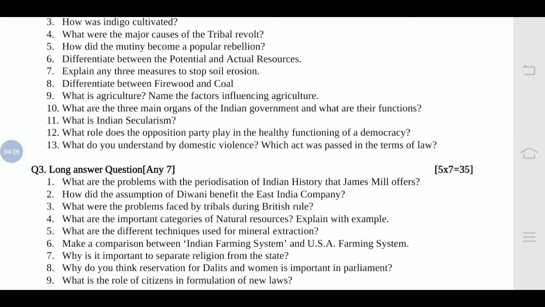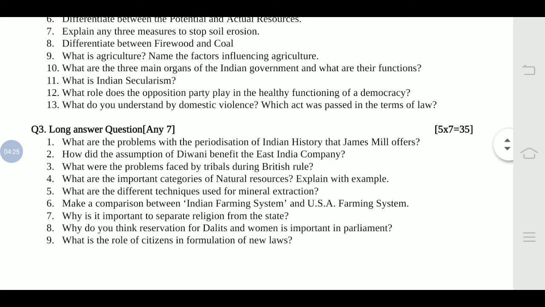Now see the 9th question, that is what is agriculture? Name the factors influencing the agriculture. So here 1 mark for what is agriculture as it is in definition. Now 2 points you have to write for the factors which are influencing the agriculture. 10th one, what are the 3 main organs of the Indian government and what are their functions? So you have to write down the organs names also. With that you have to mention the functions also.